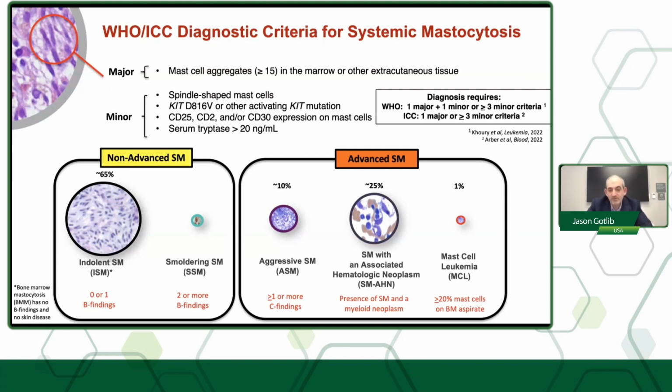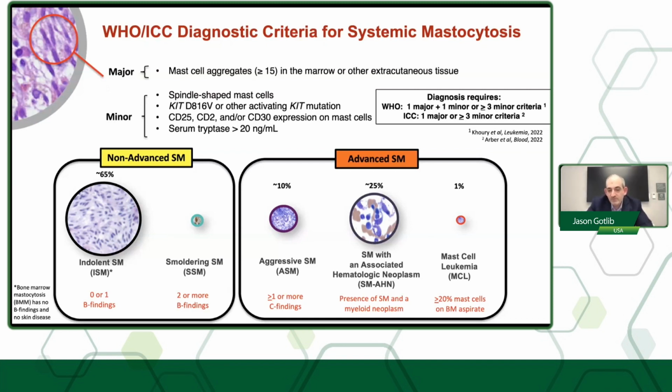of mast cell disease. Now, in the WHO, bone marrow mastocytosis or BMM is a separate category for indolent mast cell disease and is characterized by no B findings, which I'll talk about, and no skin disease, and a tryptase level generally less than 125 and has a better prognosis than even indolent disease. There is smoldering SM or SSM, which is characterized by two or more B findings, and this is more of a transitional or intermediate state in terms of prognosis.